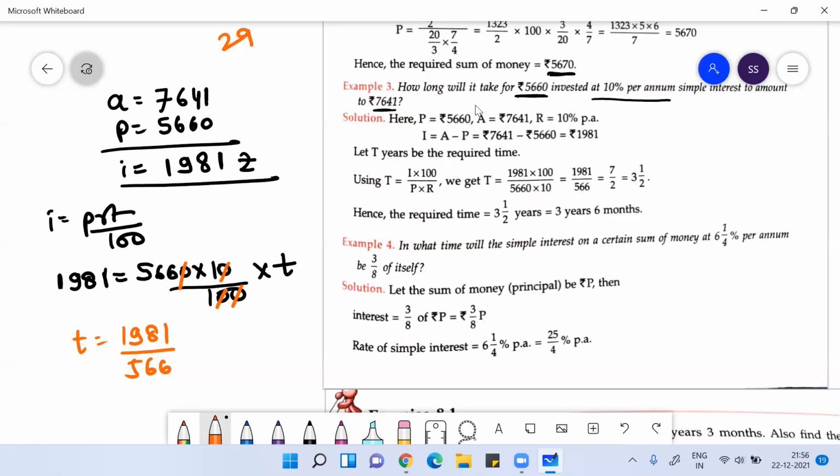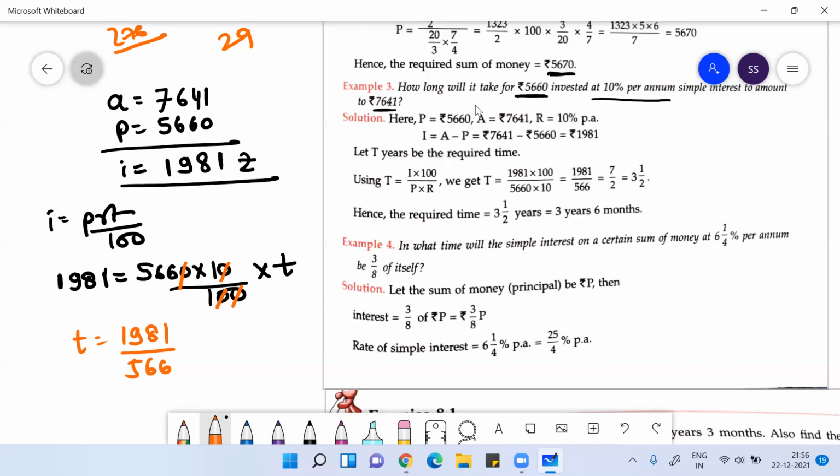In the 9 table, do you get 6? 9 fours are 36, but it won't go by 29 also.